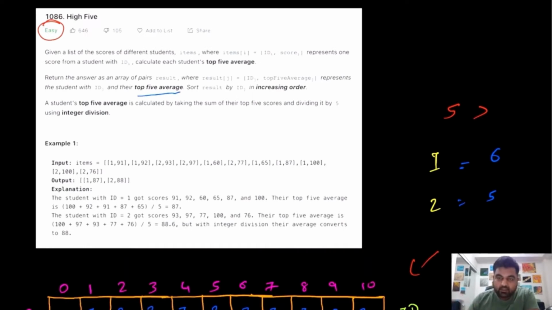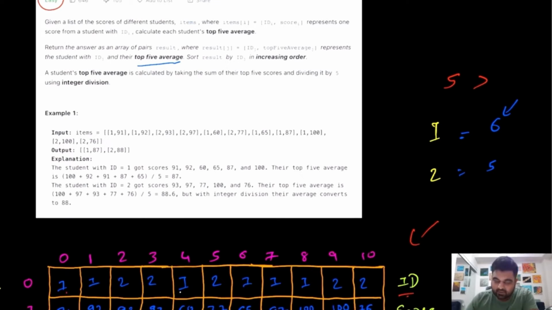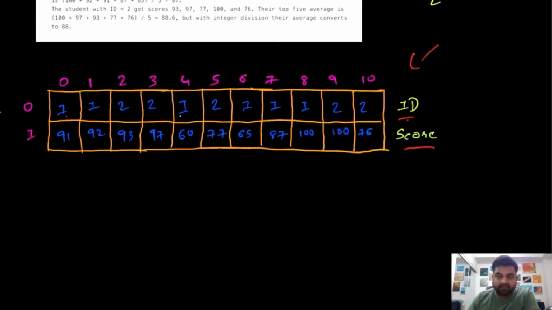So this is really important, that we need to calculate the average of top 5 subjects. In this case, since we are given 6 scores, we only need to choose the top 5 scores and not all 6 of them. So this is the key point to understand. And we need to build a two-dimensional array in the result, and we need to return the result for every single ID, so ID number 1 and ID number 2. In this case, we need to return whatever average we have found for top 5 subjects, and we need to return them in increasing order based on the given ID. If we take a look at this example, for student ID number 1, we are given the following scores.